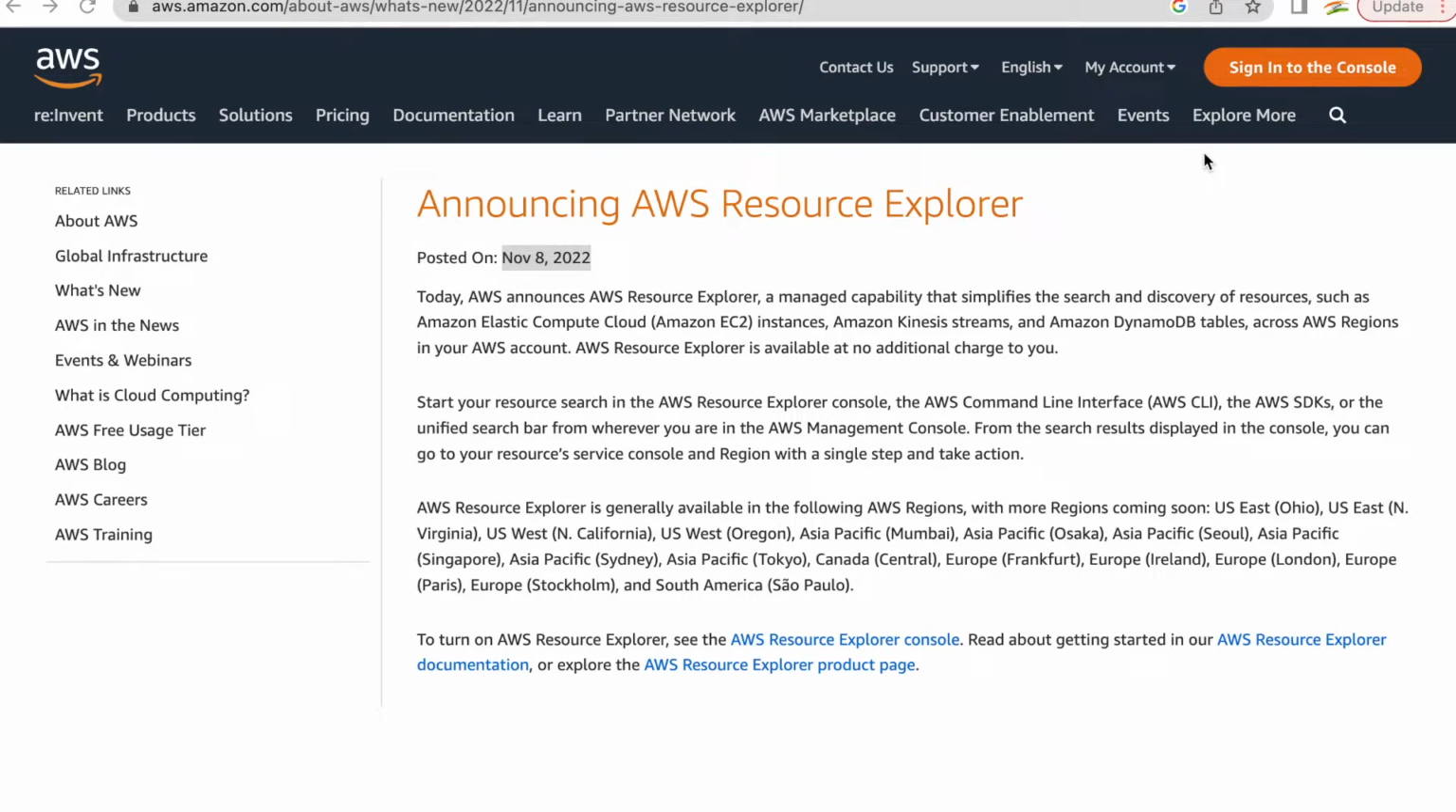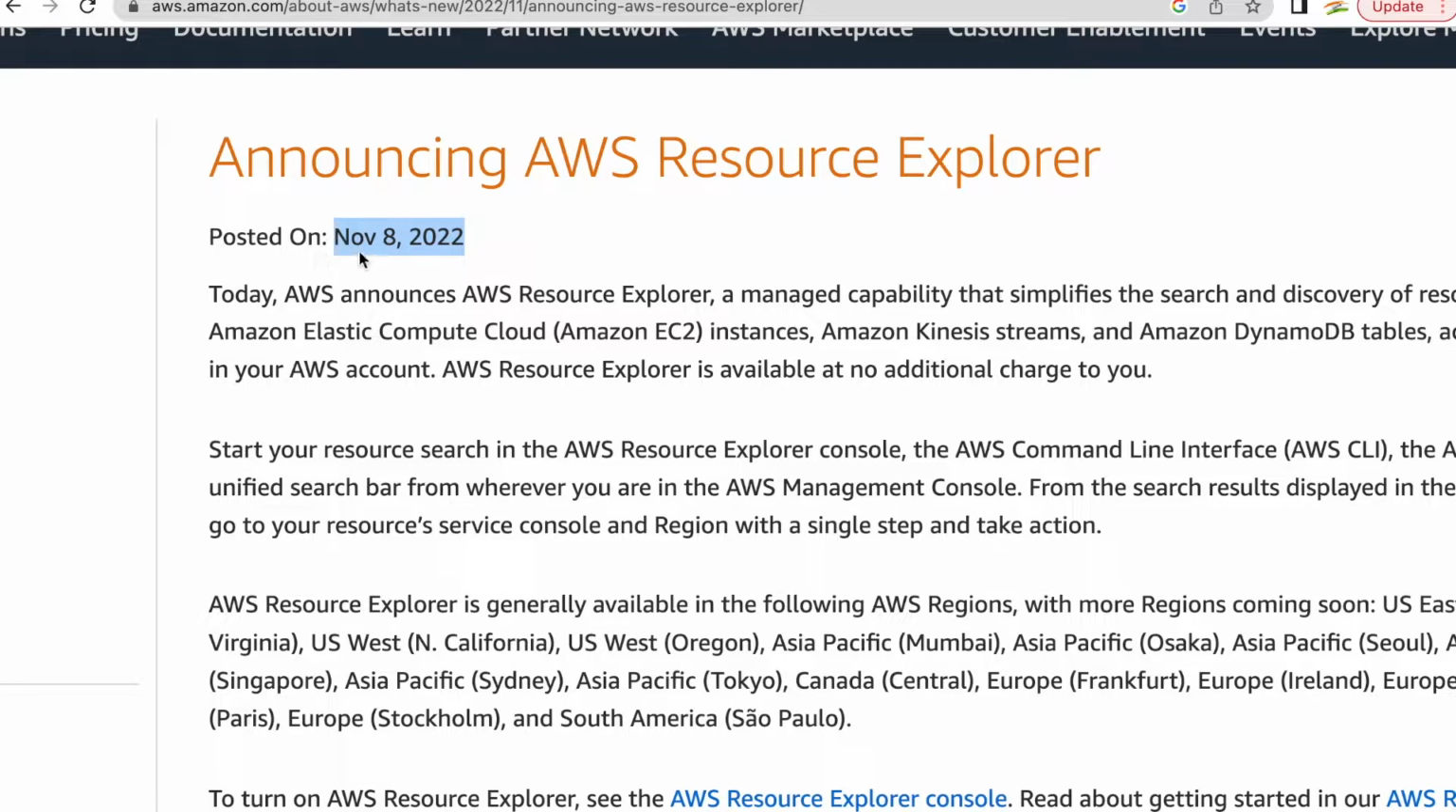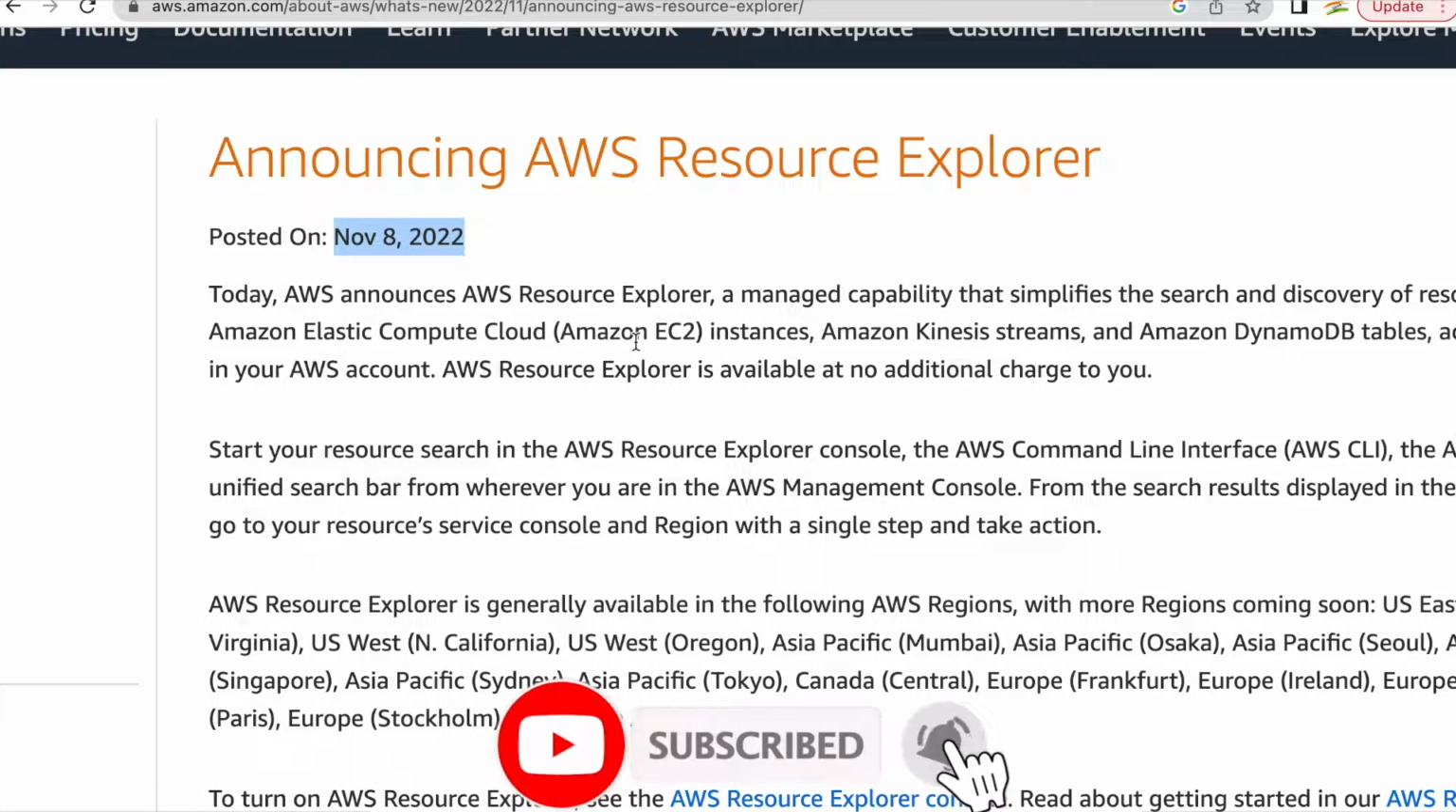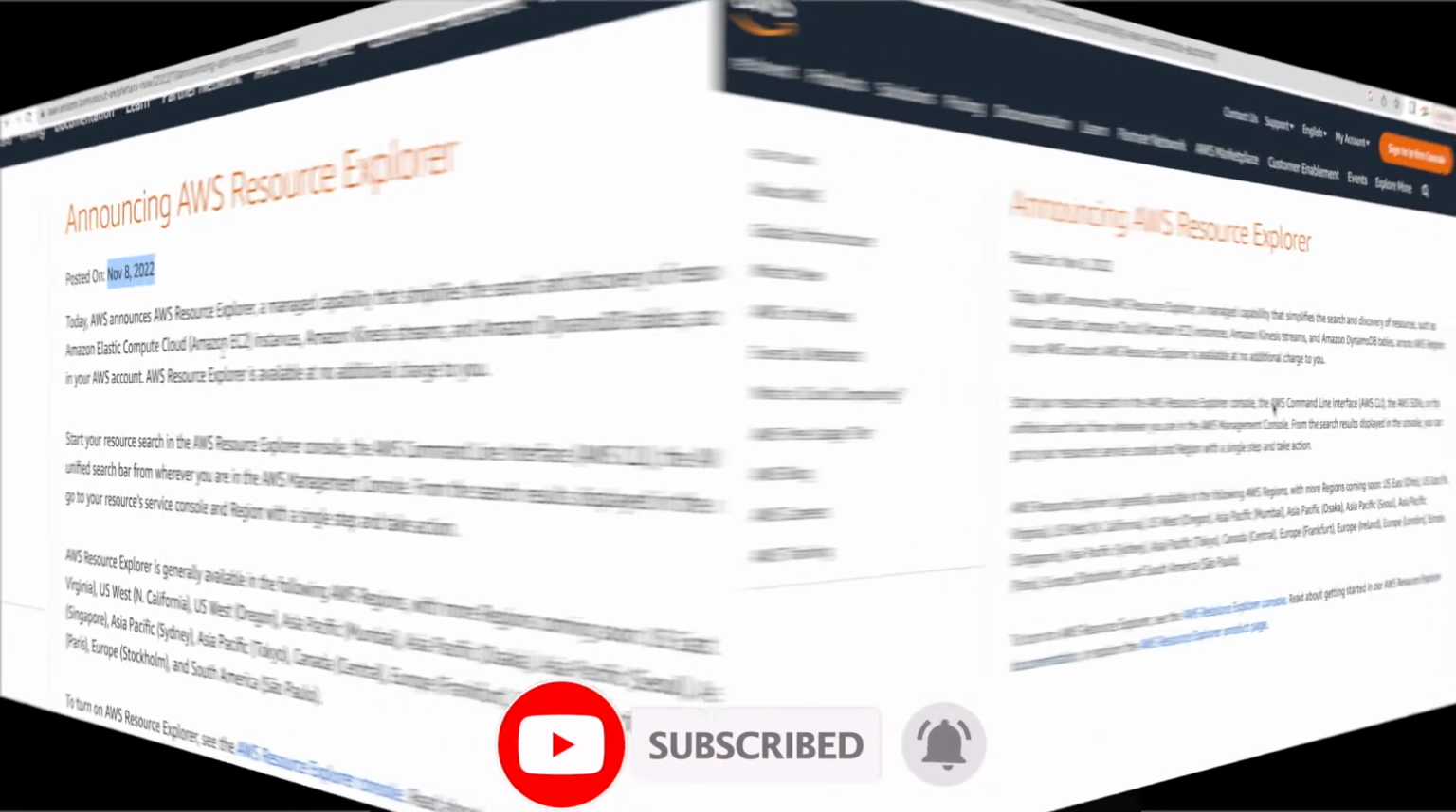So today I am going to talk about a brand new AWS service, which is AWS Resource Explorer, and this is the service which was announced this month itself. You can see that this was announced in November 2022 and the date is 8th November 2022. So as I said, it's quite a recent service and we are here to explore it further, right? So let's explore AWS Resource Explorer.